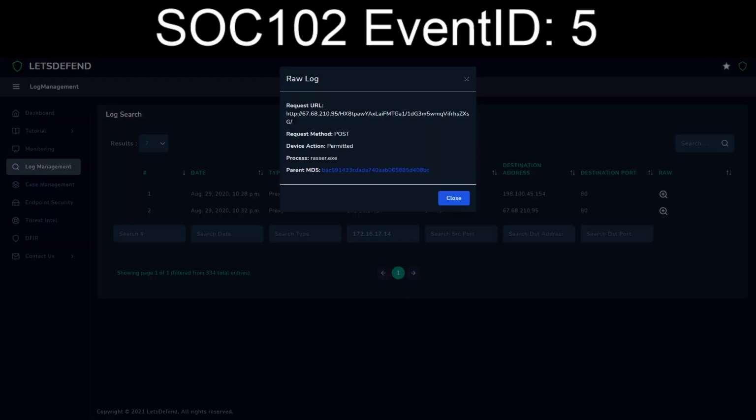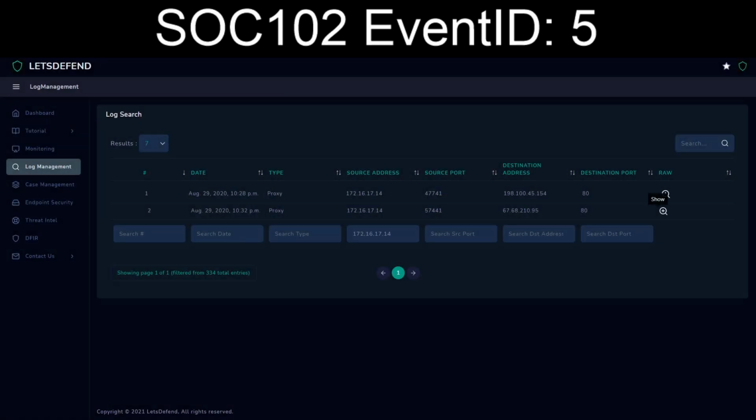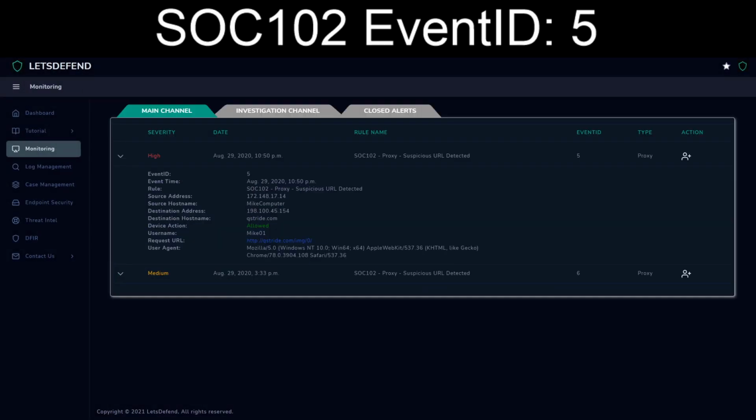Good. But from this, we have a decent amount of info. We got a hash for the Razor to go through and block, even though VirusTotal hasn't seen it. So we've got a bunch of information here, enough that we can actually confirm that yes, this was a bad thing to happen.